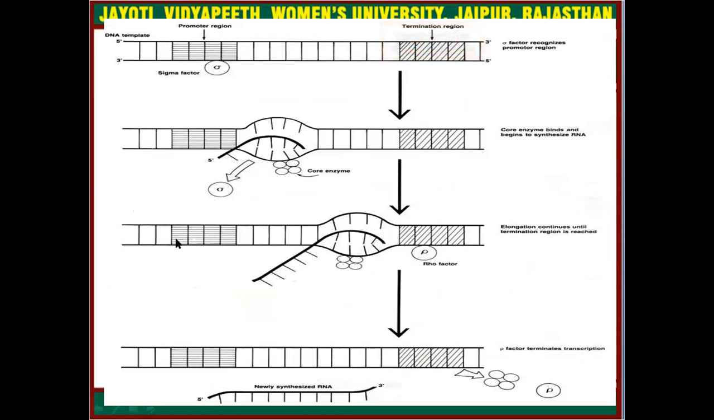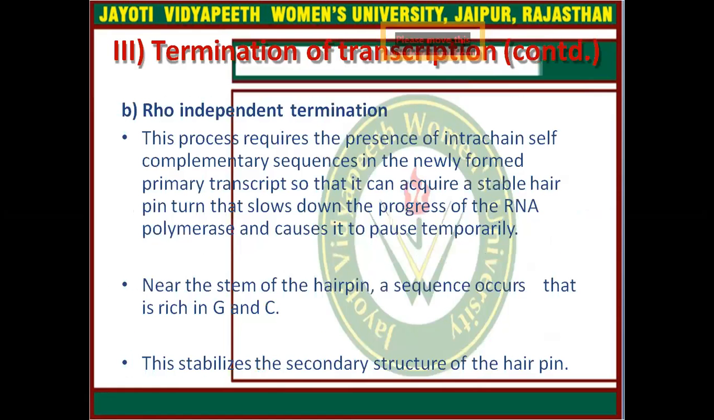This is the flow diagram of the termination process by using Rho factor. Next type is Rho independent termination.